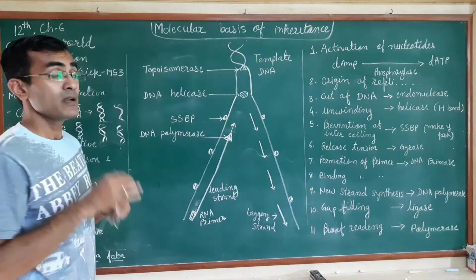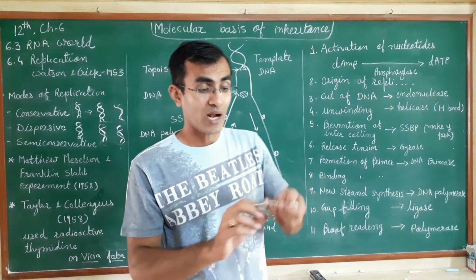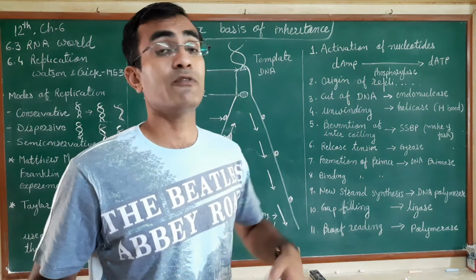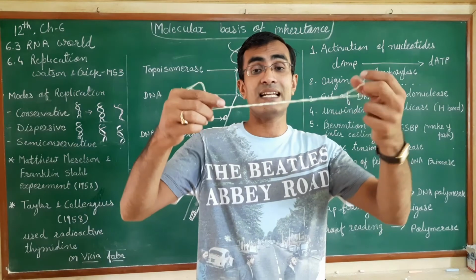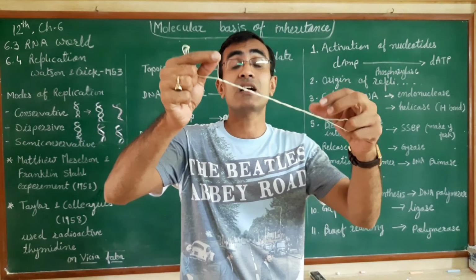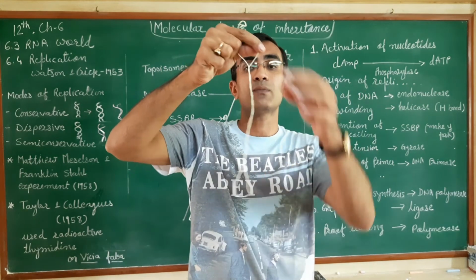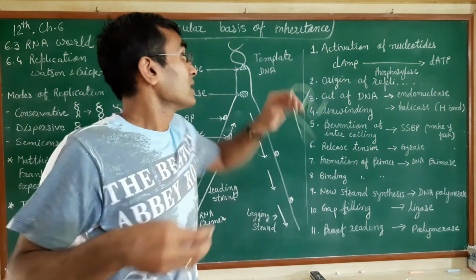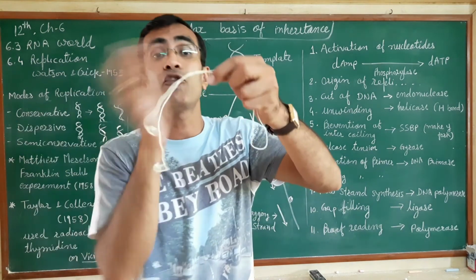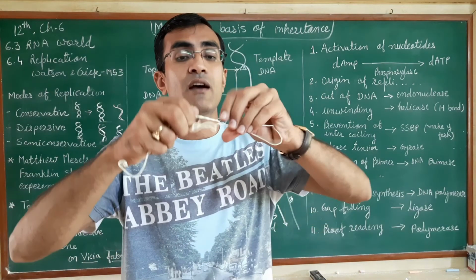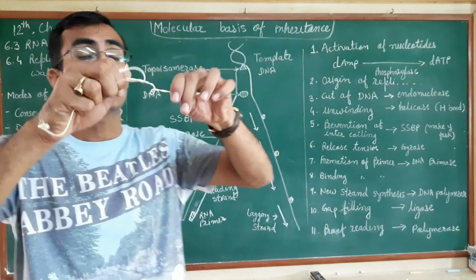Now when you unwind this DNA strand, what will happen? As we know, if we take a rope, something like this is the DNA, and when we unwind it, there will be a creation of tension. Suppose we do like this, there will be a creation of tension, and the DNA which is present before this opening site will get twisted, with a formation of tension, something like this.